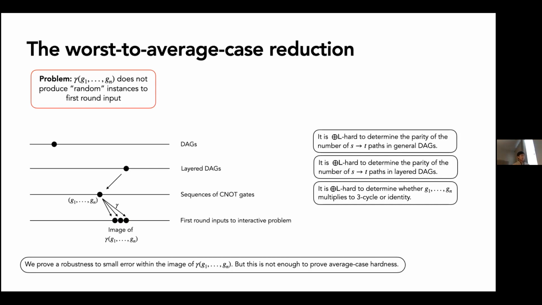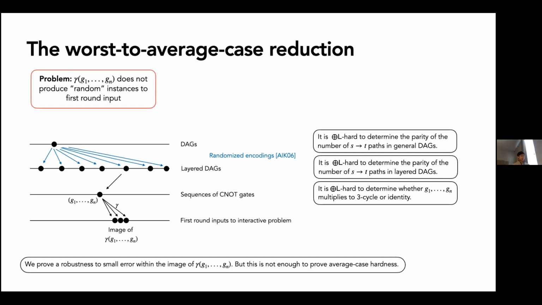The main technical ingredient we add here is something called randomizing encodings. This shows up in the theory of cryptography and was discovered in 2006, basically. And we leverage it in the following way. If, for example, we have a DAG with even parity of paths, we're able to sample a uniformly random layered DAG with an even parity of paths. On the other hand, if we have a DAG with an odd parity of paths, we're able to sample a uniformly random layered DAG with an odd parity of paths.